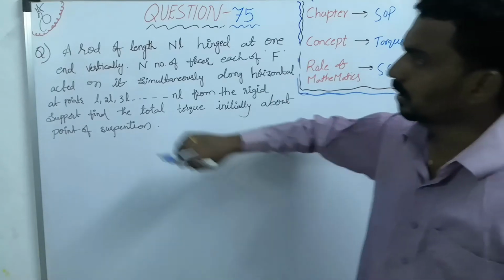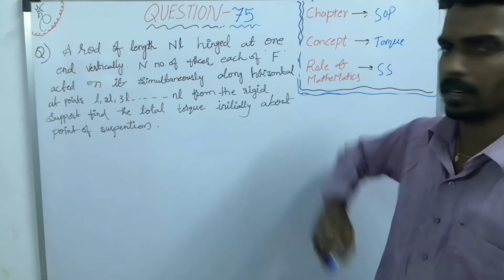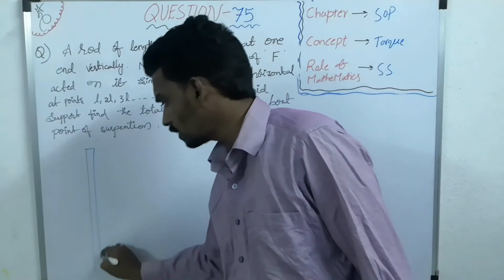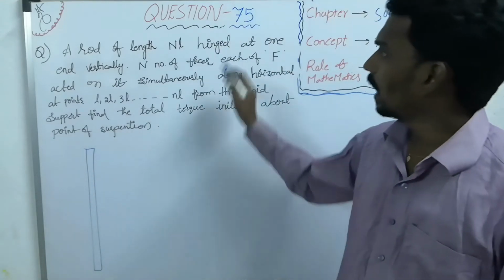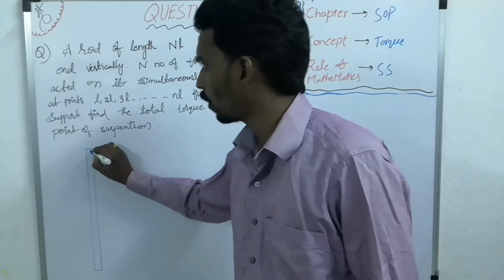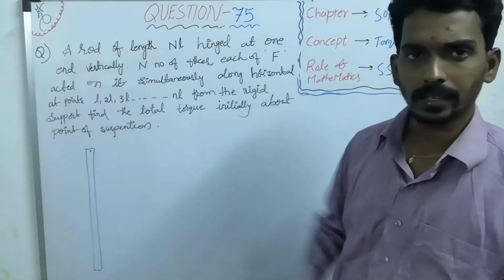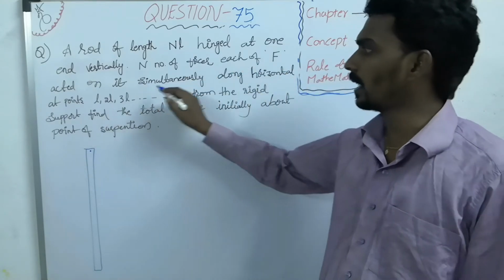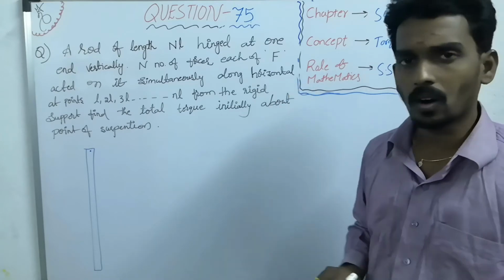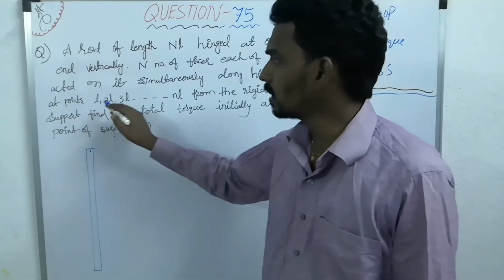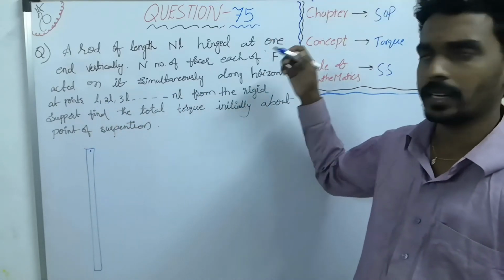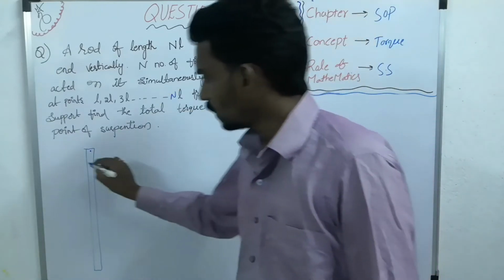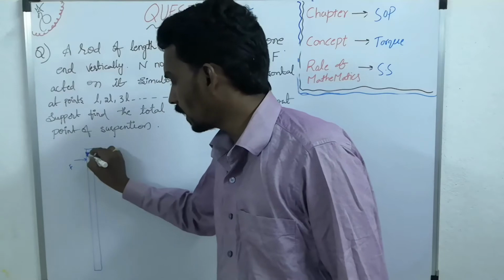Let's take the question. A rod of length NL. So there is a rod having length how much? NL, and hinged at one point vertically, and n number of forces each of F acted on it simultaneously along horizontal at points L, 2L, 3L, so on NL. So here there is a force F at a distance L.